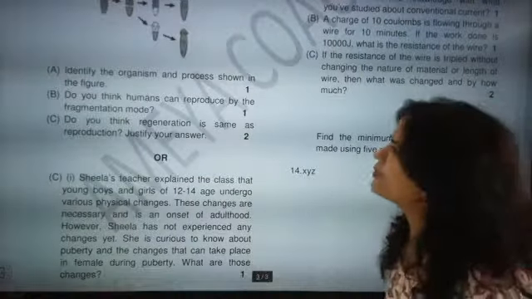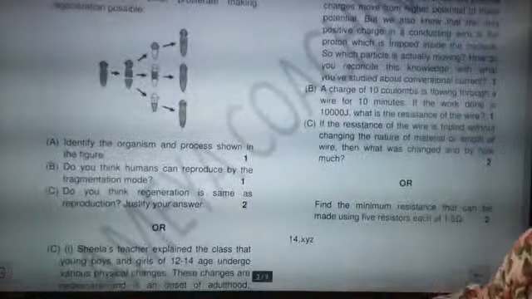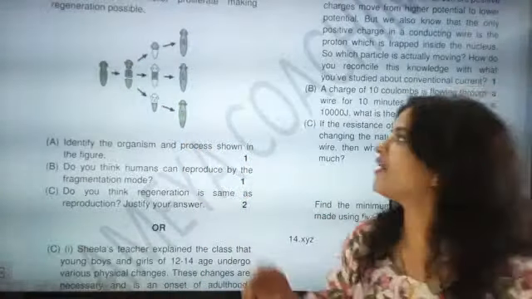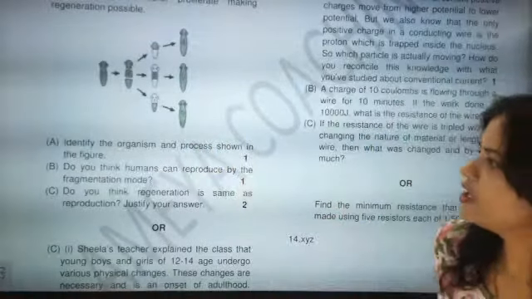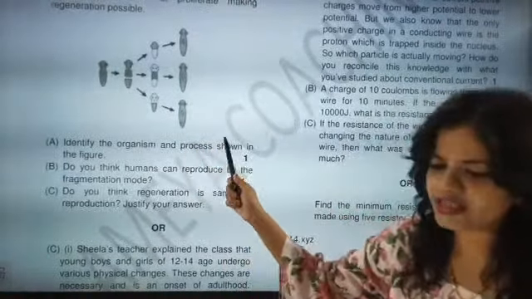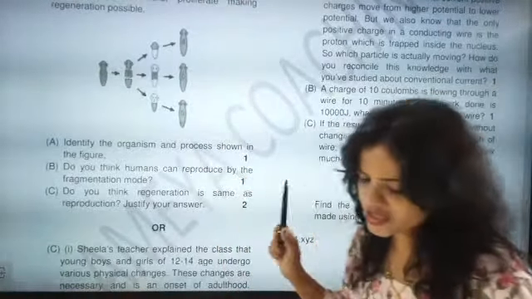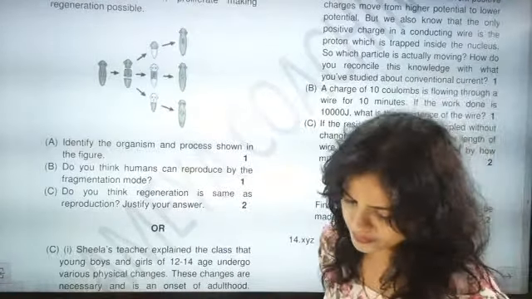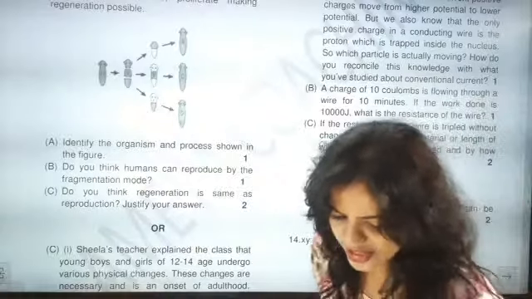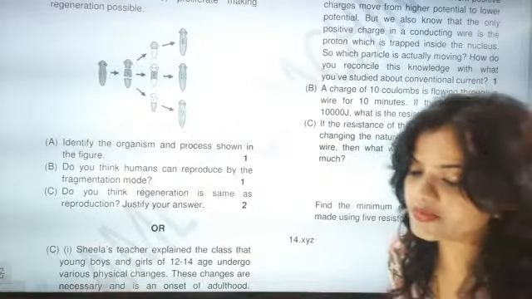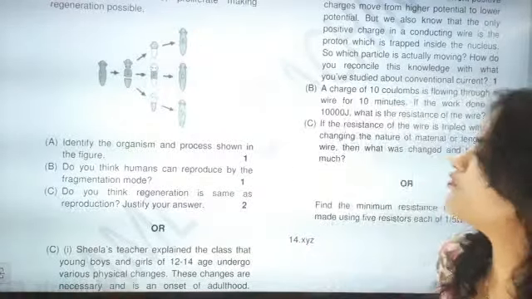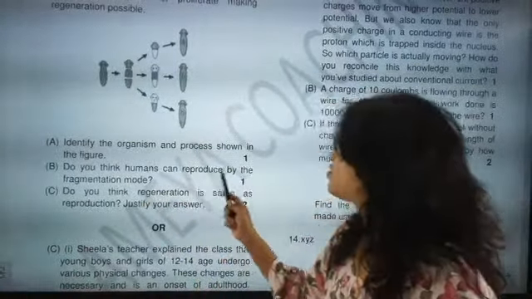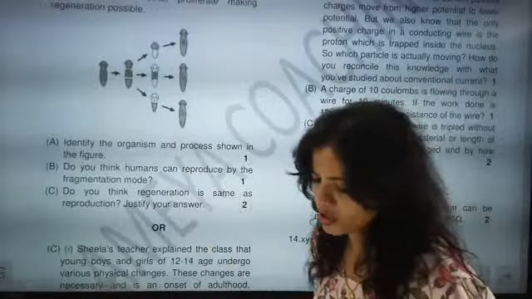Identify the organism and process shown in the figure. They talked about regeneration also, and they talked about fragmentation also. Which organism is this, and what is it going for? Explain fast. Absolutely correct. The organism name is planaria and it is going for regeneration. Full marks. Next question: do you think humans can reproduce by the fragmentation mode?